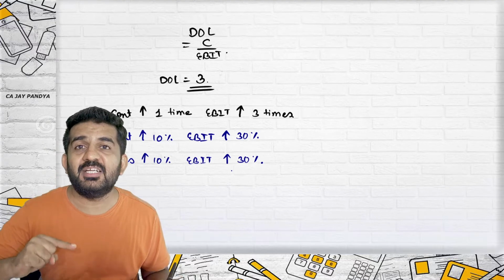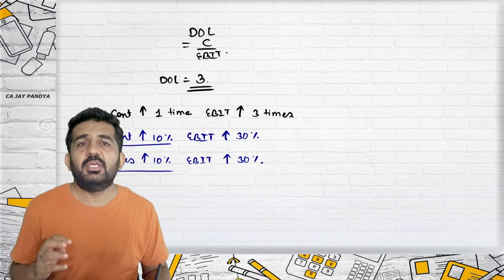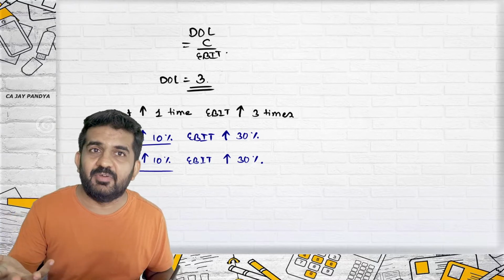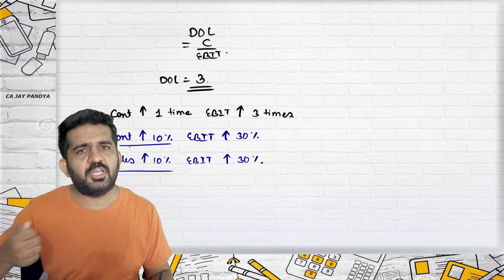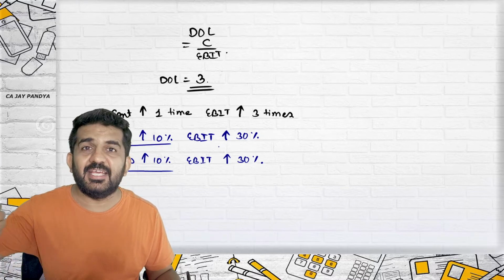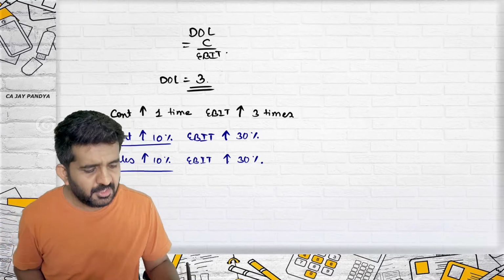Why? Percentage change in sales and percentage change in contribution is always the same. So it can be termed as: an increase in contribution of 10% is equal to an EBIT increase of 30%, or an increase in sales of 10% will be an EBIT increase of 30%.